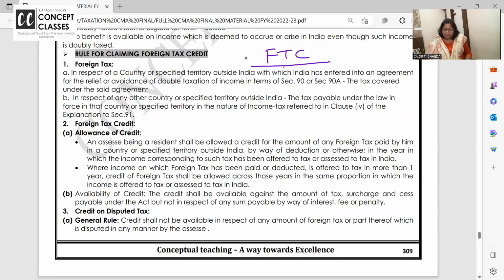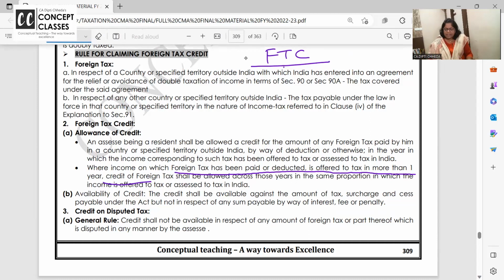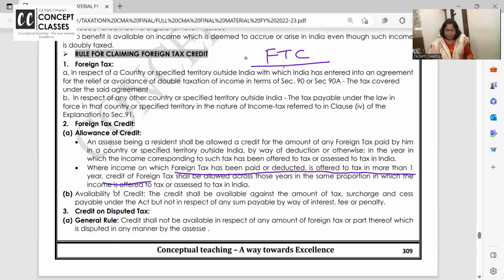Okay. So foreign tax credit is allowed over the period over which income is taxable. Right. So suppose the foreign income is taxable in India in more than 1 year. Suppose from a foreign country you are getting royalty of 8 lakhs, but right now received in India is 6 lakhs, and 2 lakh is received next year. So related tax also you can take the credit in 2 years. Is this point clear to you? If foreign tax has been deducted and is offered to tax in more than 1 year, then the foreign tax credit you want to take, you can take in the same proportion. Foreign tax credit shall be available against tax, surcharge and ECESS, not against interest, fee and penalty.